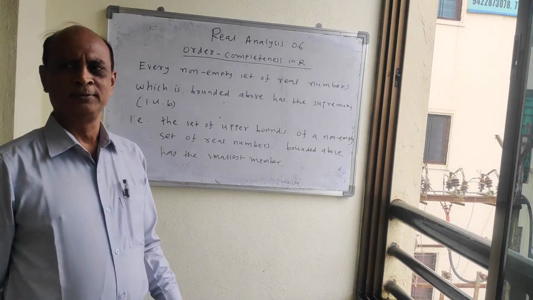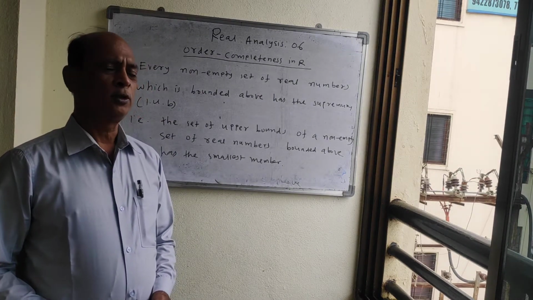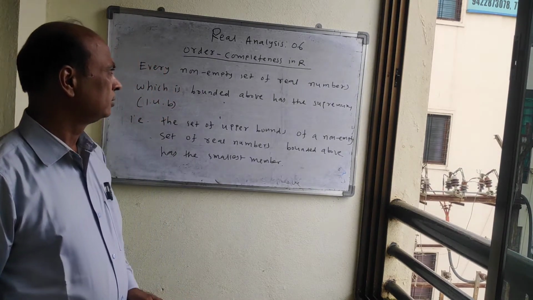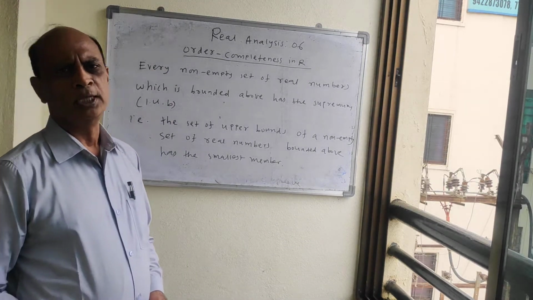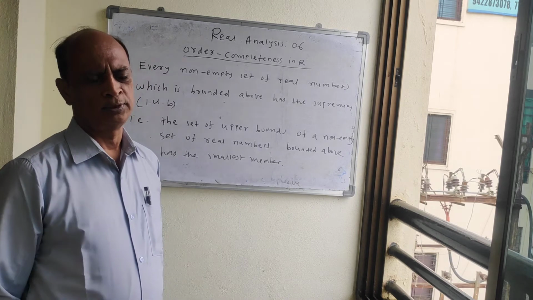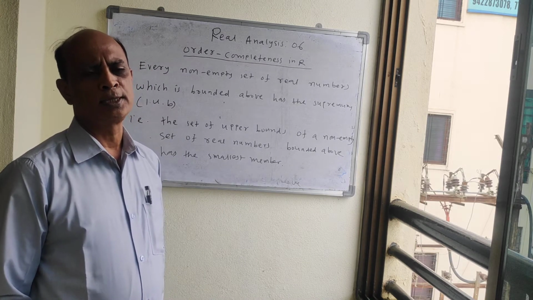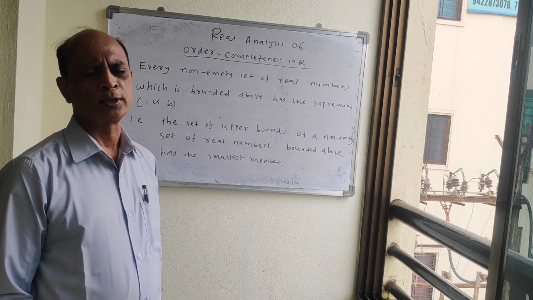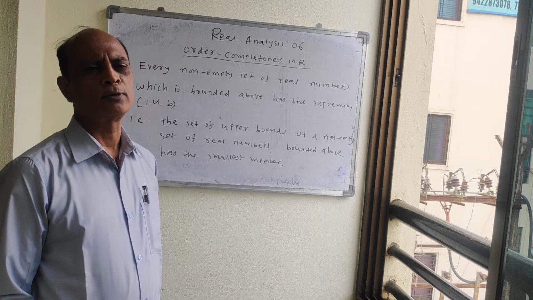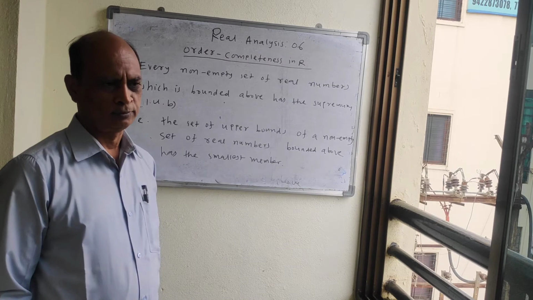Hello students, all of you know the least upper bound and greatest lower bound. What is meant by least upper bound? If a set is bounded above, then k is said to be the least upper bound if no number less than that is an upper bound for that set. That is the least upper bound, or we say that is the supremum.